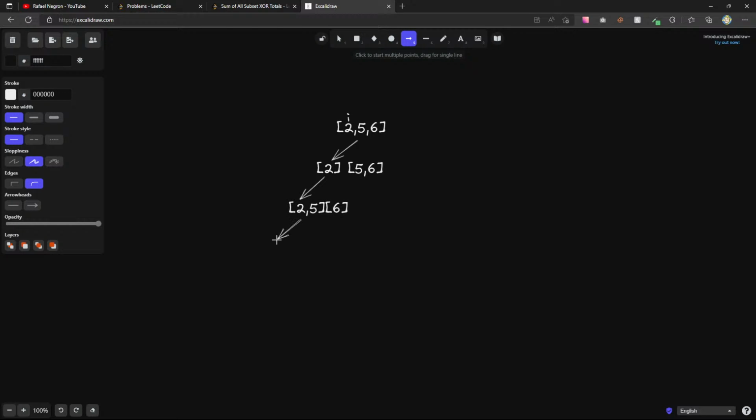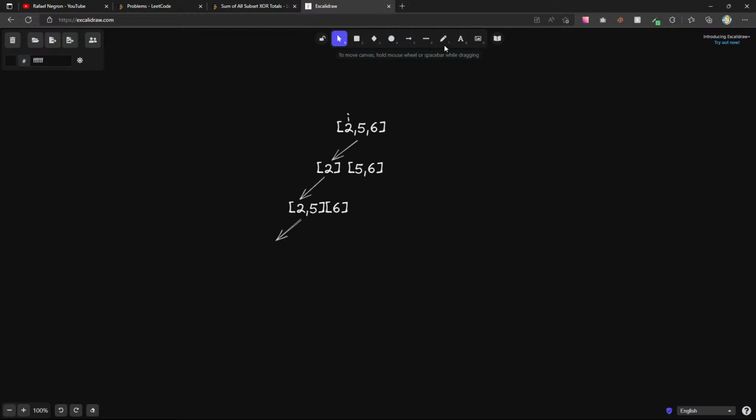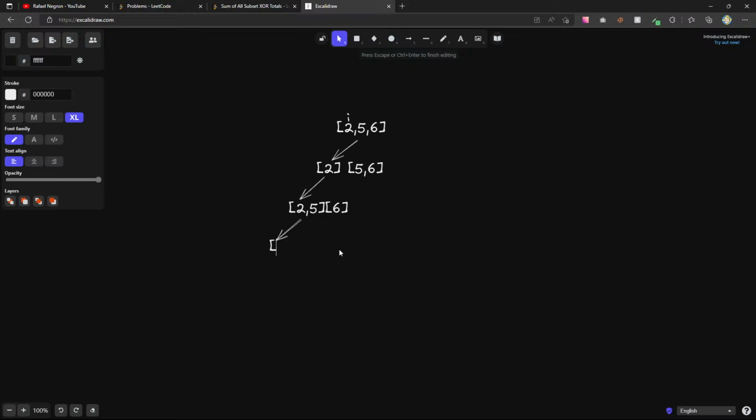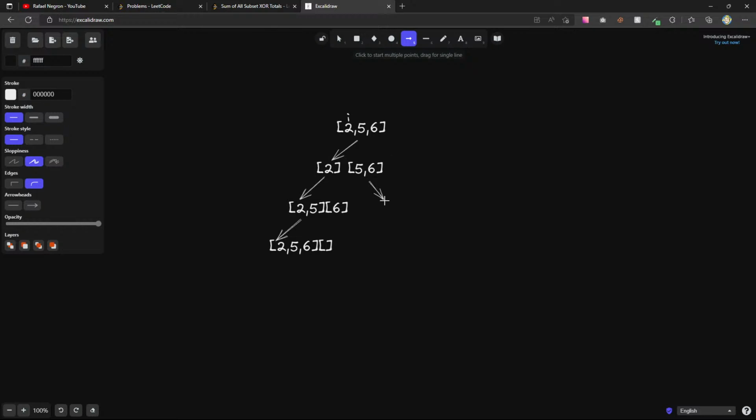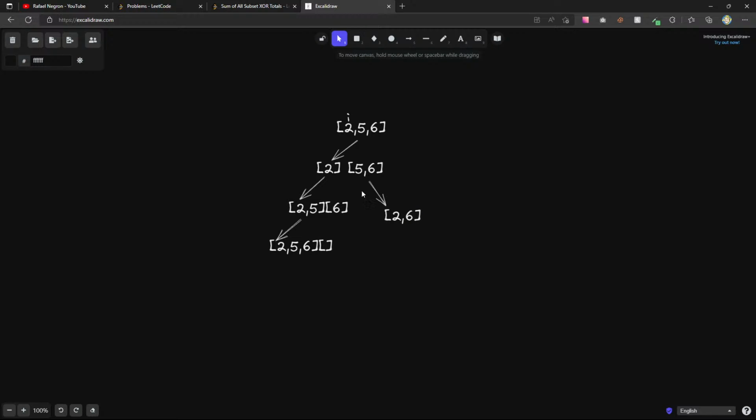So maybe from here we can do another 2. Well, we can do 2, 5, 6. 2, 5, 6, and then we have an empty array, right? So I can't do anything with I up here. If I go up here, now whatever pointer I had at 6 is out of bounds, so I can also return from here. But now this one becomes 6, so maybe in here we can sort of do 2, 2, 6, and we can just essentially ignore 5.